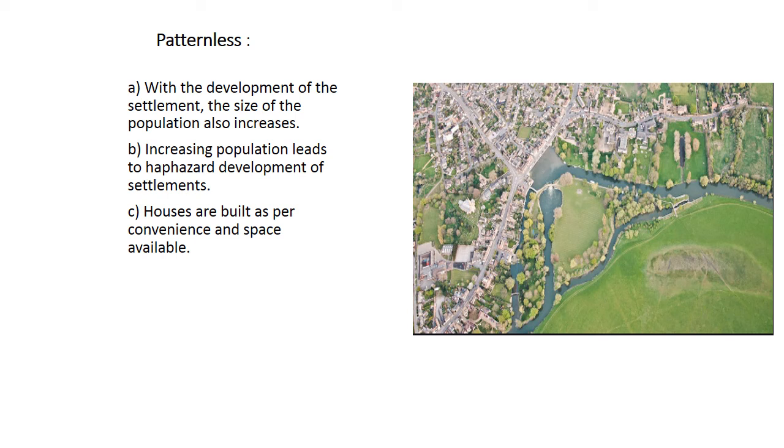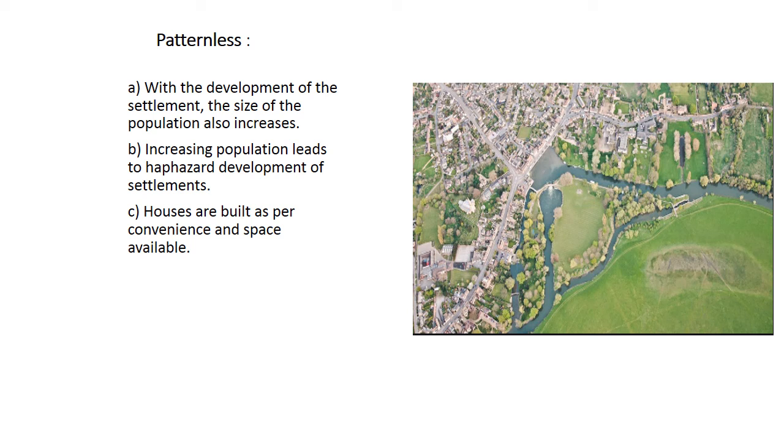Now next is patternless. This type of settlement does not have any specific look or format, hence it is called patternless. With the development of a settlement, the size of the population also increases. Increasing population leads to haphazard development of the settlement.